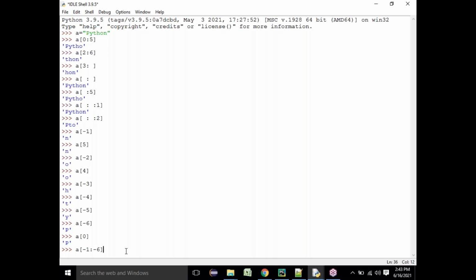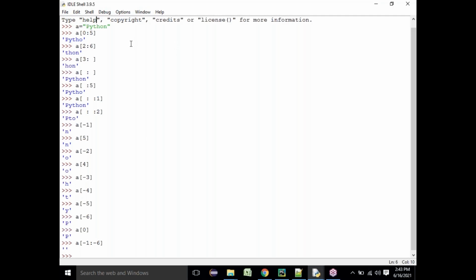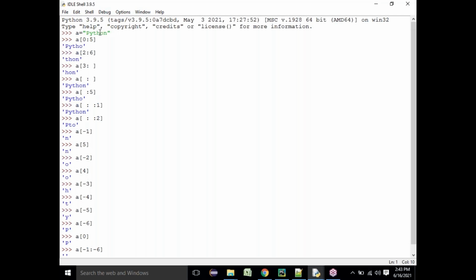The problem here is we will not get any output. Why will we not get it? We got an empty result. This is empty, there is nothing. Generally, as you know, you should get something like NOHTYP, except for P, we should get the other letters. But we did not get it.